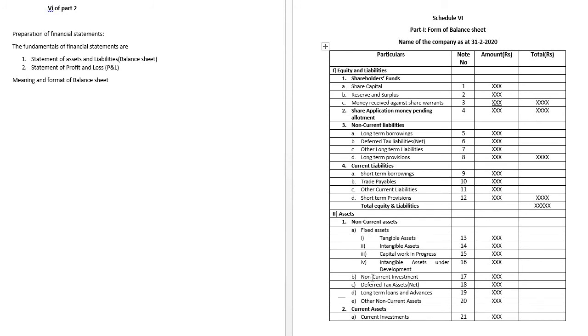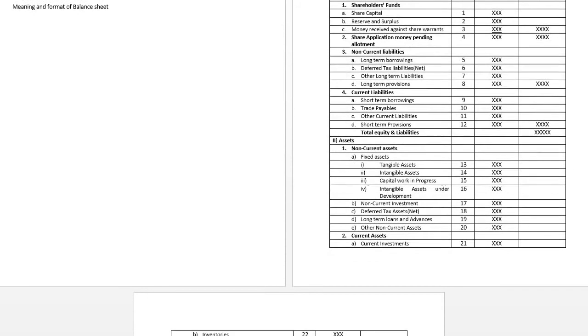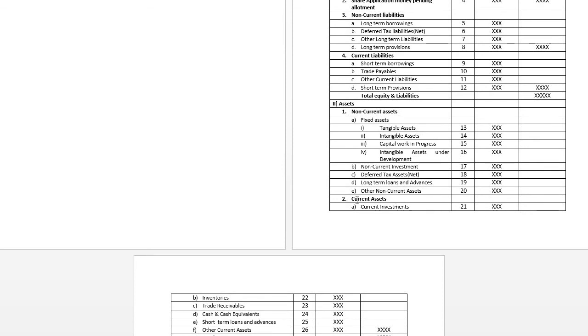Non-current investment, that is fixed investment, note number 17. Deferred tax asset, net only, since we have deferred tax liability on the other side. Then long-term loans and advances, note number 19. Then other non-current assets. The next head is current assets. In that, the first one is current investment, note number 21.